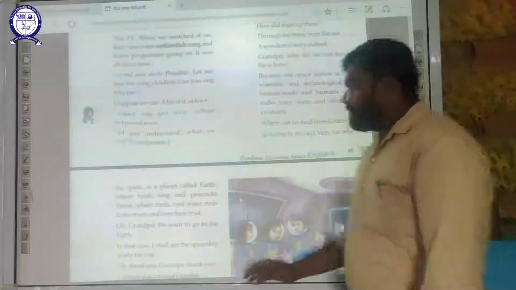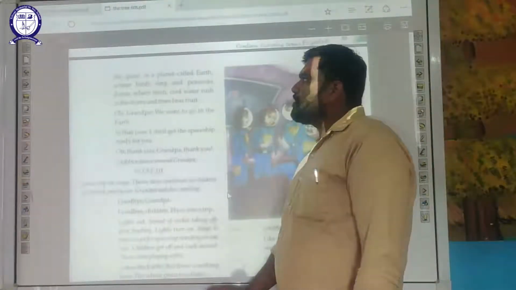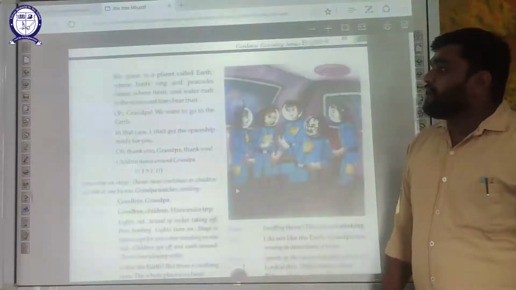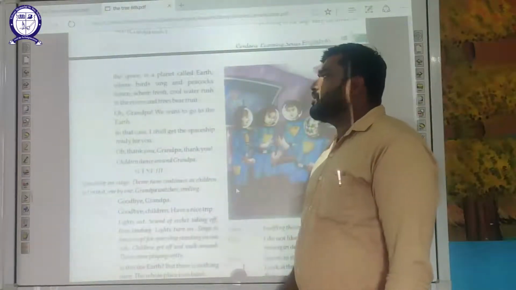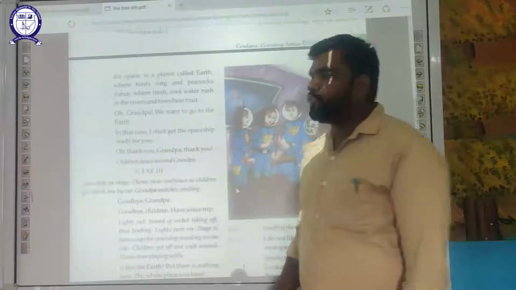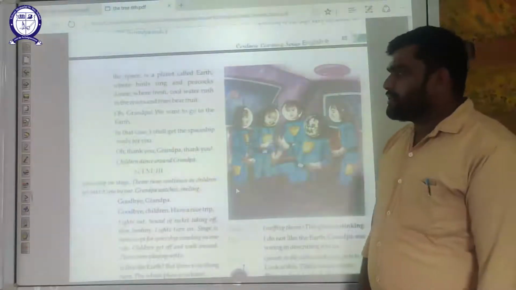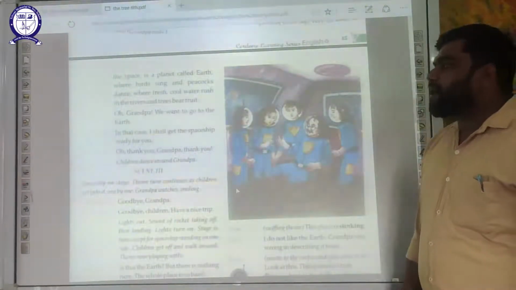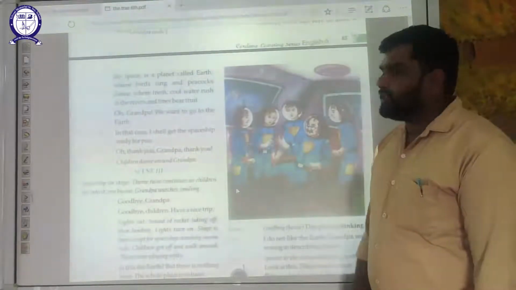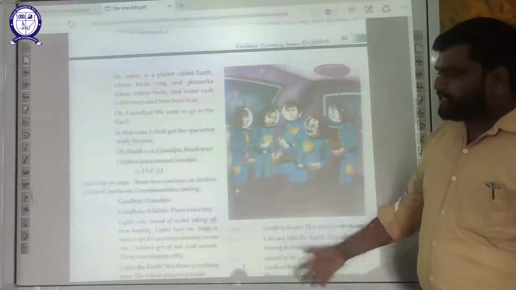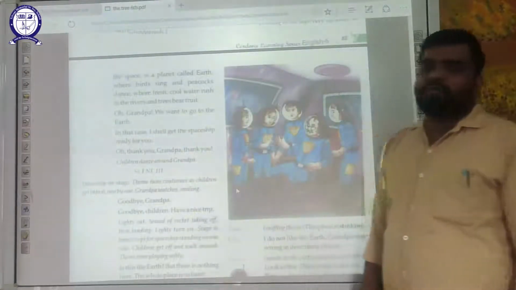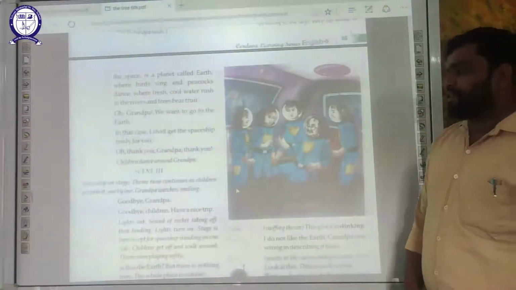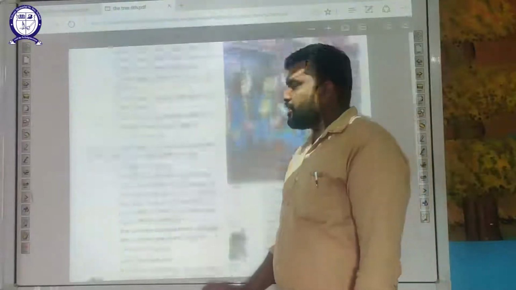Very far away in the space is a planet called Earth, where birds sing and peacocks dance, where fresh, cool water rush in the rivers and trees bear fruits. Now Zion says, oh Grandpa, we want to go to the Earth. Now Grandpa says, in that case, I shall get the spaceship ready for you, no issues. Now the children all were very happy. They said, oh thank you Grandpa, thank you. Now they dance around Grandpa.